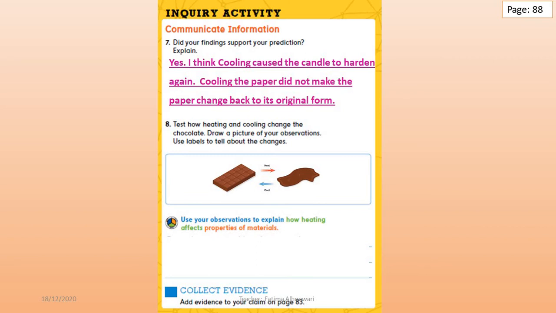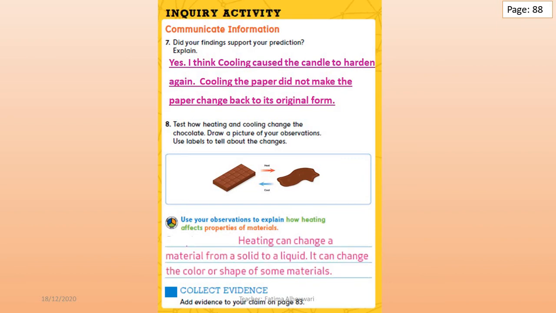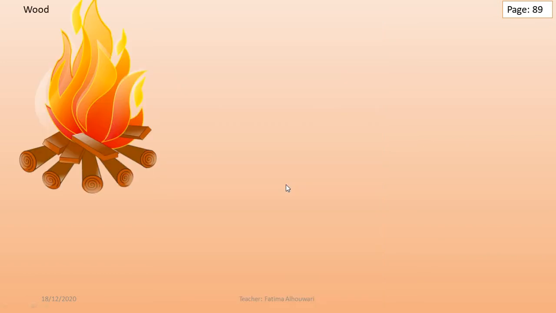Let's see the last question. Use your observations to explain how heating affects properties of materials. Heating can change a material from a solid to a liquid. It can change the color or shape of some materials. Interesting. So please, grade 2, be sure to write these answers in your book, page number 88. Let's see what's next.